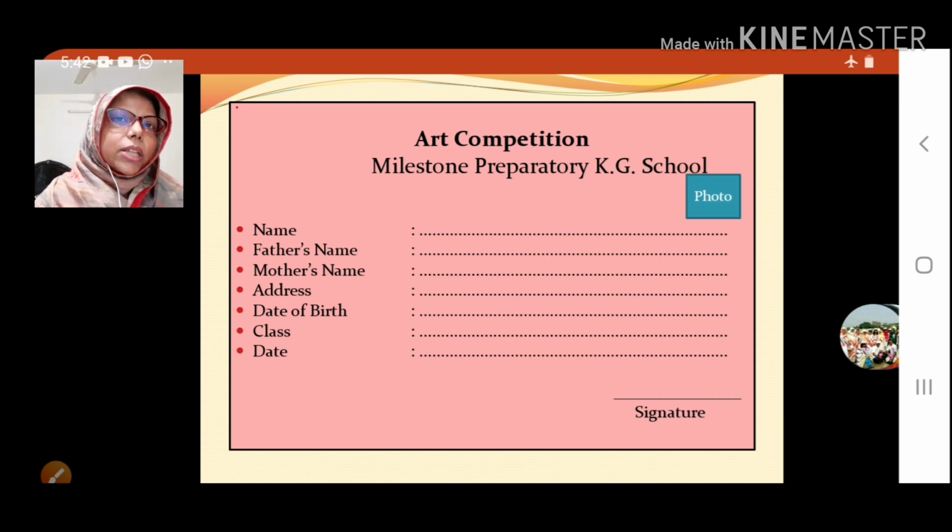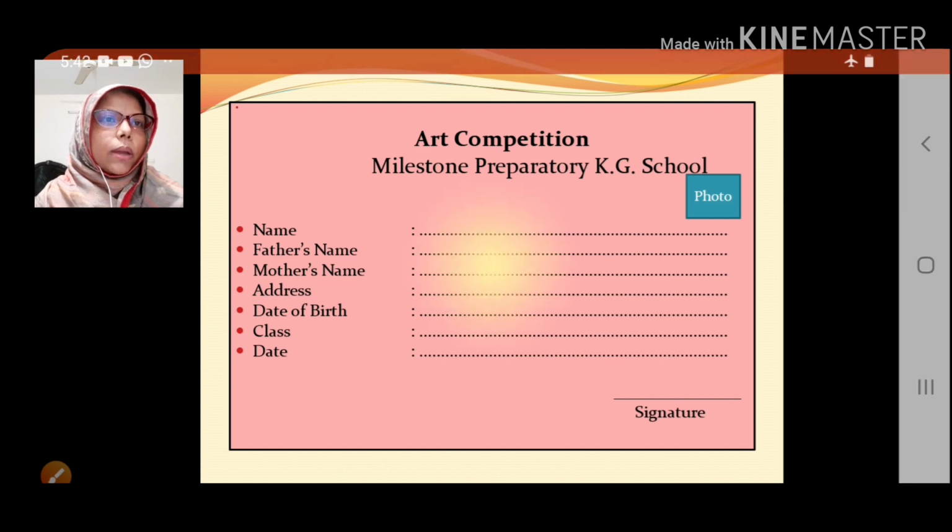Wait. Then signature. Here I need to tell you another important thing. When you write the signature, please don't give a sign like your teacher. Always try to give your name, because you are a student. Clear? So you must give the name here. Clear, all of you? So this is actually the form, whatever the format is like that. When you write the form, be careful. You must fill up the form and write all the information in a proper way. Clear, all of you? Okay.